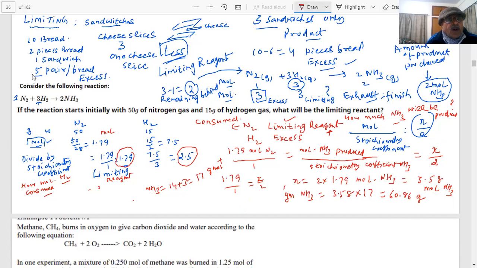Okay. According to this equation, 1 mole of nitrogen will consume 3 mole of hydrogen. Okay? 1 mole of nitrogen consumes 3 mole of hydrogen. And if you have 1.79 mole of nitrogen, that will consume how much?